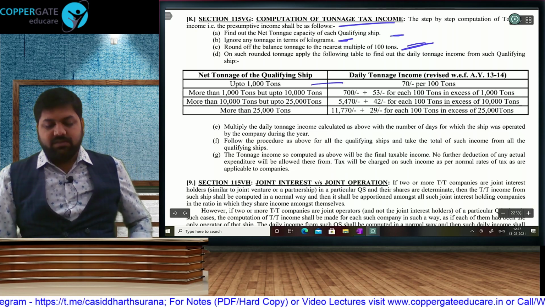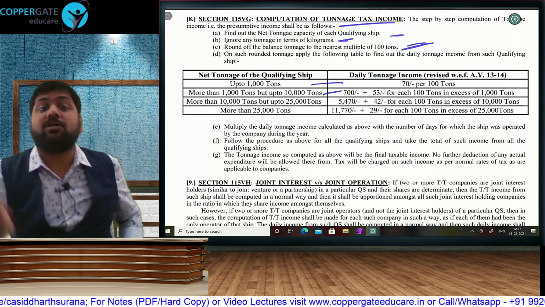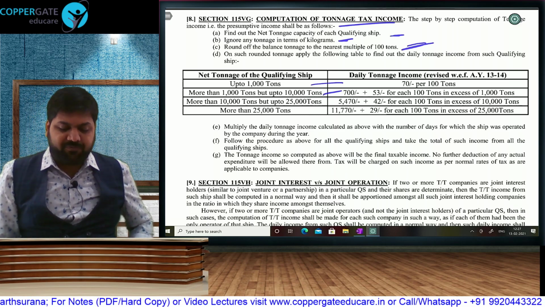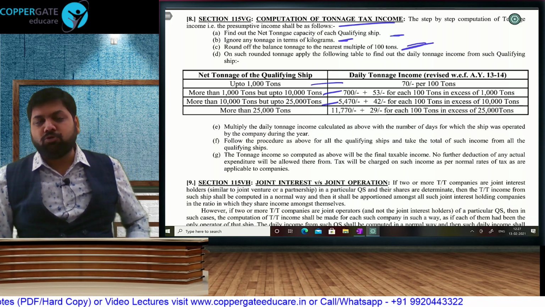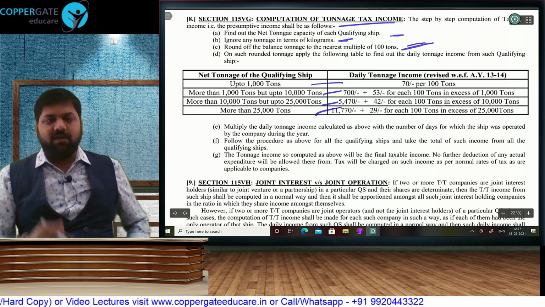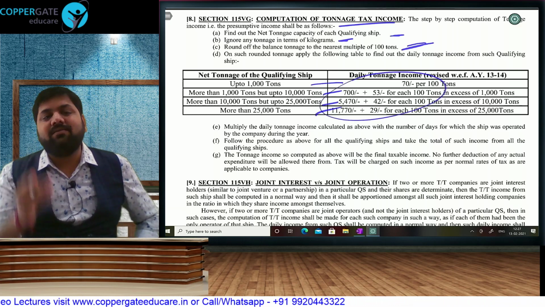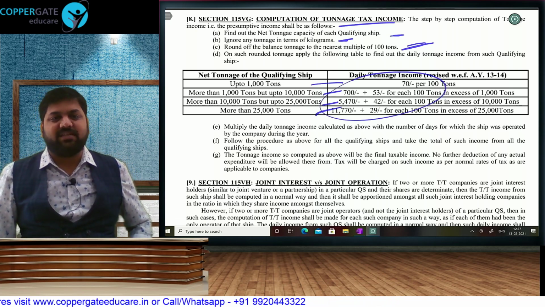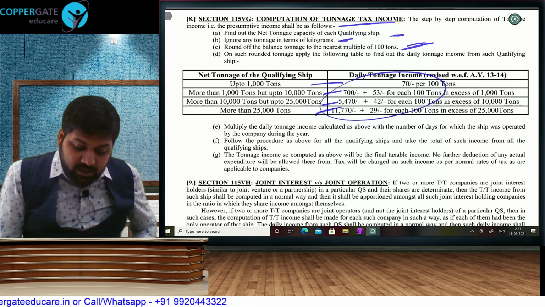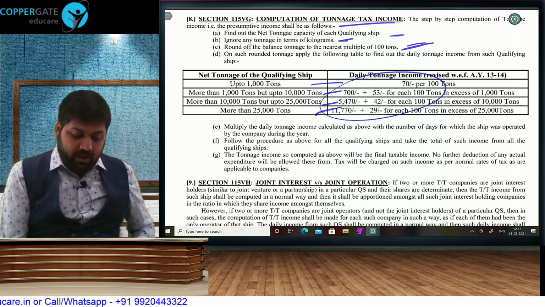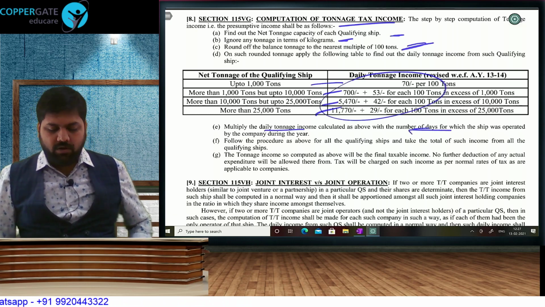First 1,000, 70 per 100. Next 9,000, because it is 1,000 to 10,000 the next slab, then it will be 53 per 100. Next, from 10,000 to 25,000, it will be 42 per 100. And the balance, if any, will be 29 per 100. And this total is going to be, in fact, you can learn till 25,000, it is fixed, 11,770, like we learn our tax slabs also. This will be the tonnage income per day. And now this daily tonnage income will be multiplied by number of days, and that will become your total income.